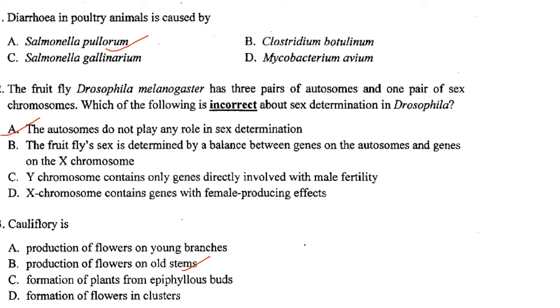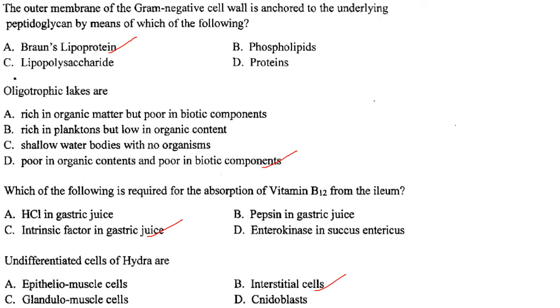The next one. Cauliflory is production of flowers on old stems. Answer is option B. Then the outer membrane of the gram-negative cell wall is anchored to the underlying peptidoglycan by means of which of the following? It is by Braun's lipoprotein. Answer is option A. Oligotrophic lakes are poor in organic contents and poor in biotic components.